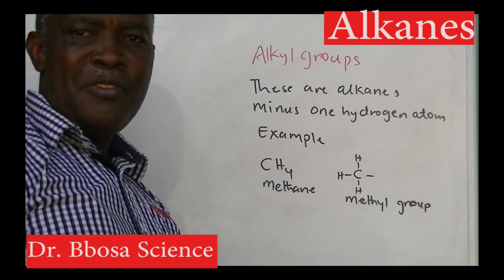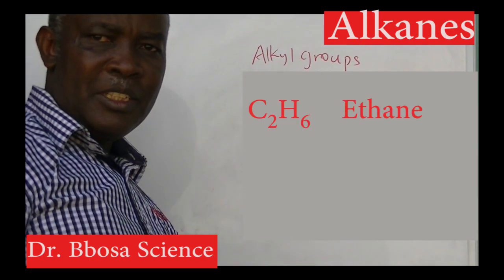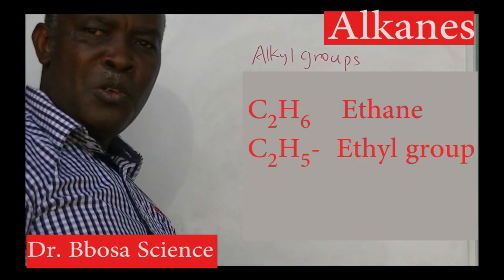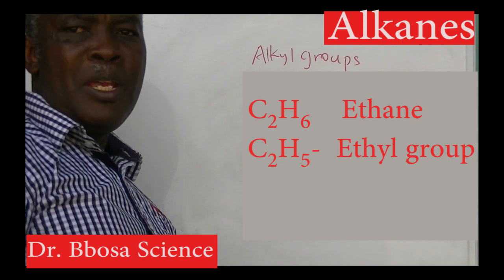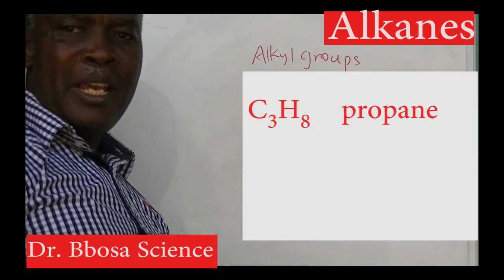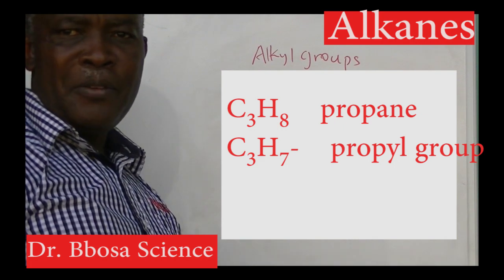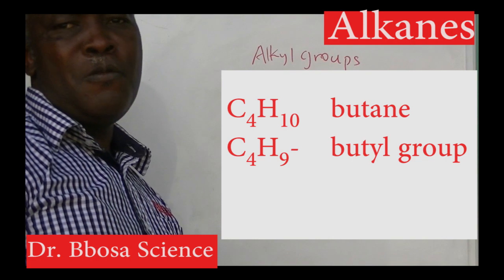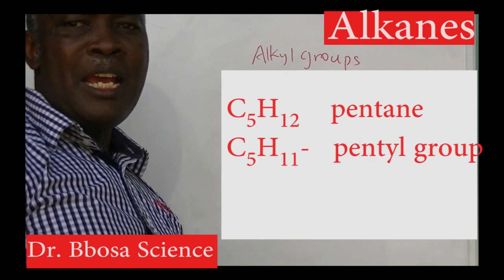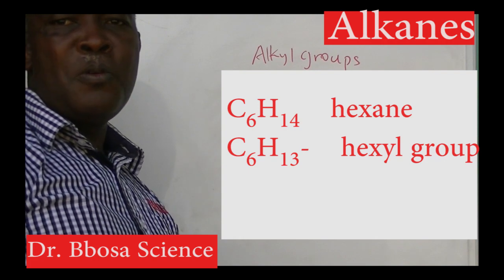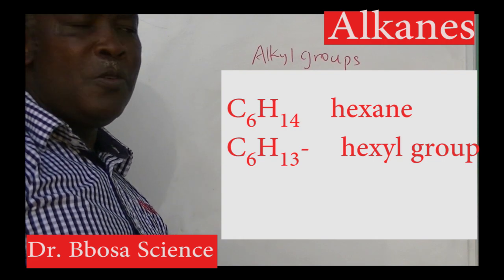We can have ethane, C2H6, then C2H5, the ethyl group. We can have propane, propyl group, butane, butyl group, pentane, pentyl group, hexane, hexyl group, and so on.